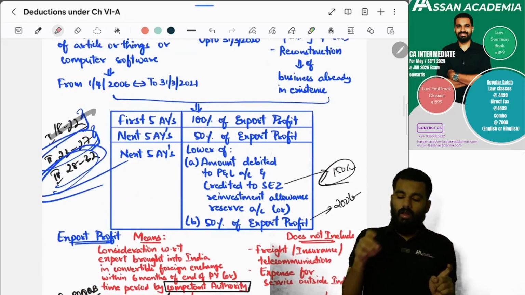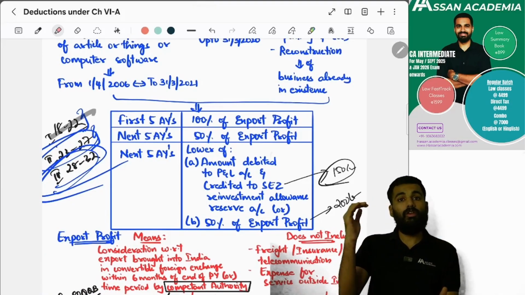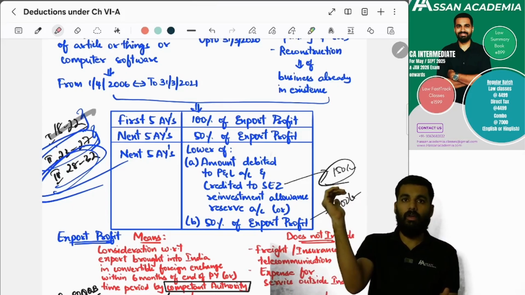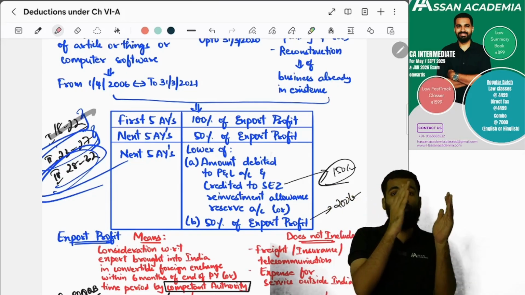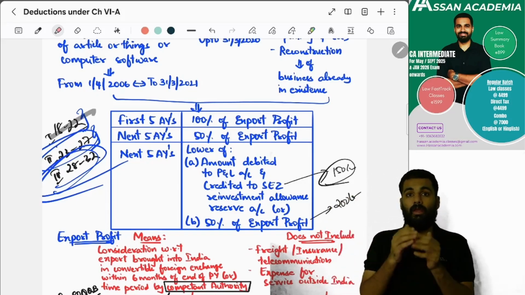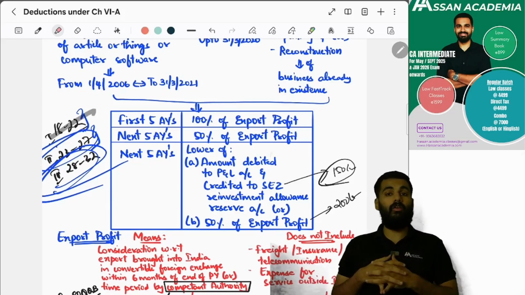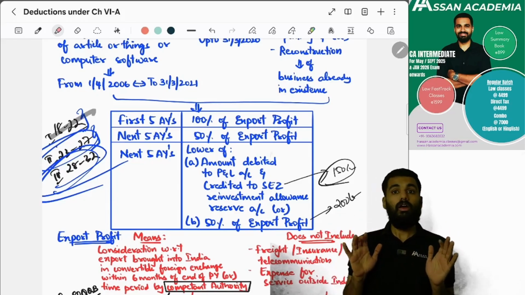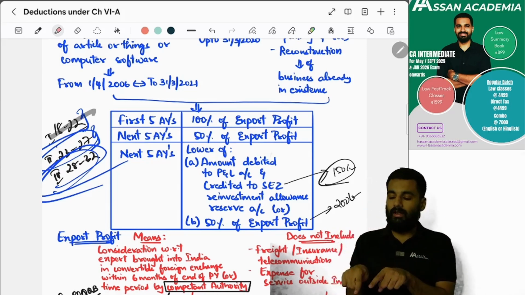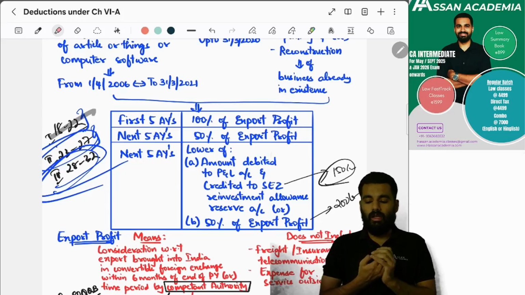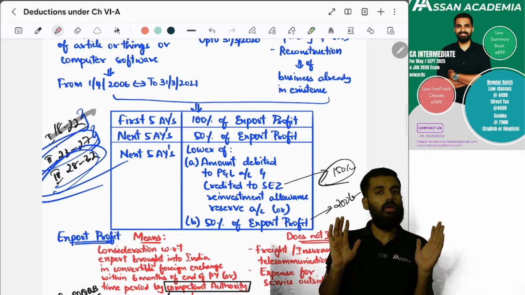In this situation, for the first 5 years, you can claim 100% of the export profit. From the 6th year to the 10th year, 50% of export profit. From the 11th year to the 15th year, it is 50% of export profit or the amount credited to the SEZ reinvestment allowance reserve account, whichever is lower. For example, in the 11th to 15th years, 50% of export profit is 200 crores, and the amount you have credited to the SEZ reinvestment reserve account is 150 crores. What is lower? 150 crores. You can claim a deduction of 150 crores.